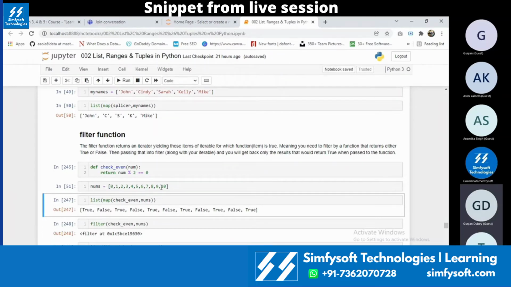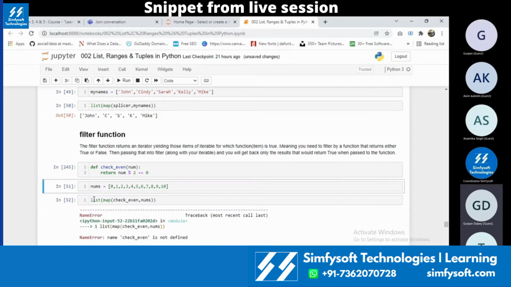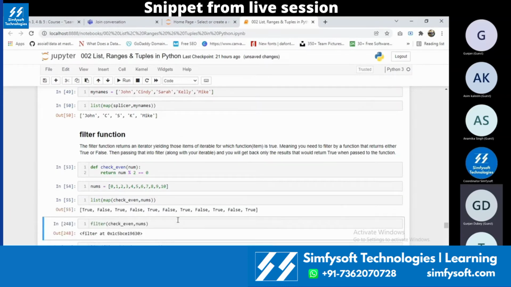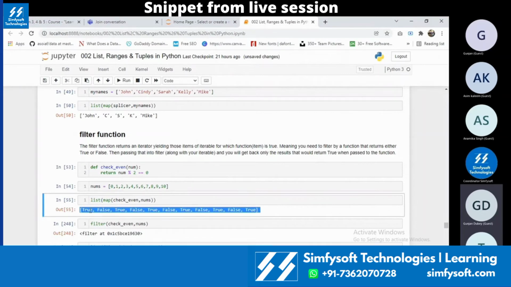Okay. Now I'm having a variable with values from 0 to 10. Okay. When I give the map function to that one and convert that into a list, it will basically give me true and false values. Okay. Ignore 0, zero value, anything 0 divided by anything is 0. So ignore that. But if you check all the even numbers, the return value will be true. Okay. 0 is true, 1 is false, 2 is true, 3 is false. Similarly, till the value 10, everything will be given. Okay, in terms of true and false.